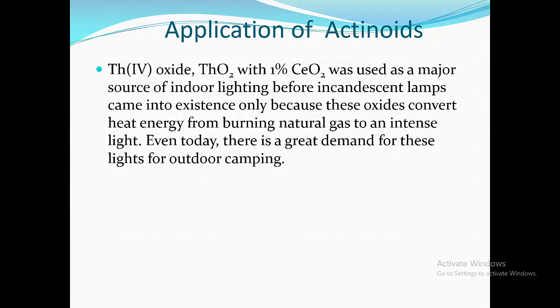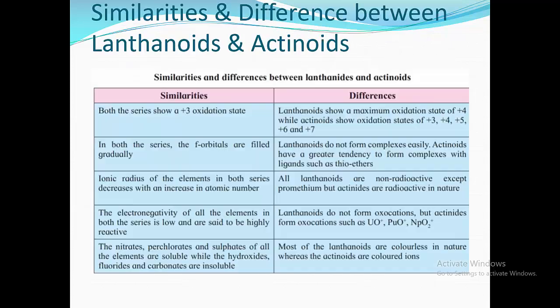Now we are going to see applications of actinoids. Thorium in the +4 oxidation state with oxide, that is ThO2, thorium oxide with 1% CeO2, was used as a major source of indoor lighting before the incandescent lamp came into existence, because these oxides convert heat energy from burning natural gas to intense light. Even today there is a great demand for these lights for outdoor camping.